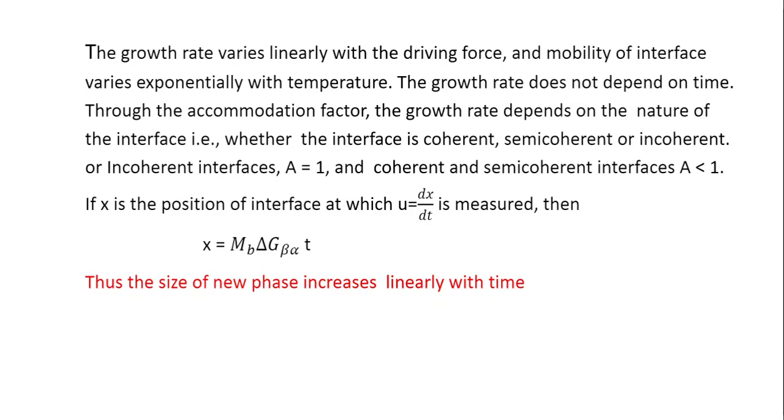If X is the position of the interface at which U is equal to dx dt is measured, then X is equal to MB into delta G beta alpha into T. Thus the size of the new phase increases linearly with time. So this is in contrast with diffusion controlled growth. In the case of interface controlled growth of the phase particle, the linear size of the particle increases linearly with time.